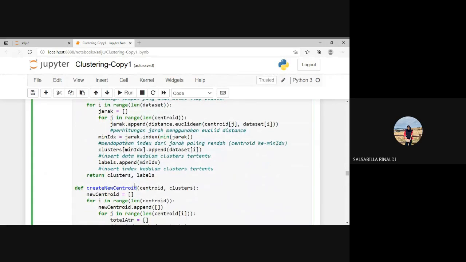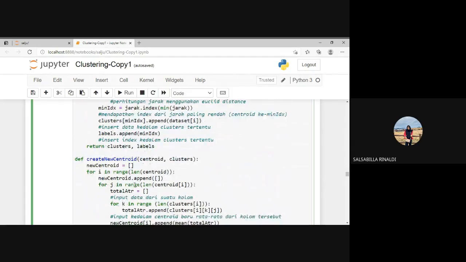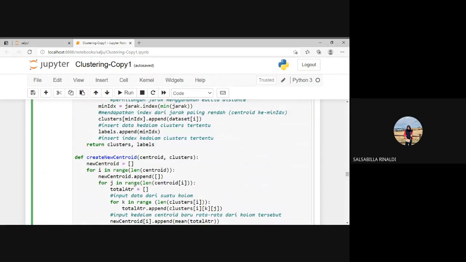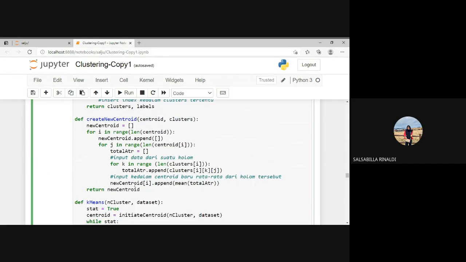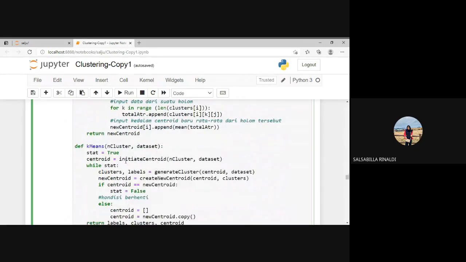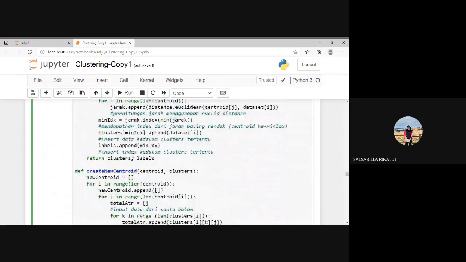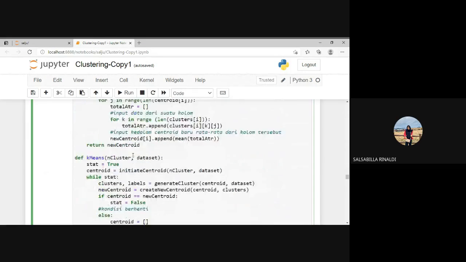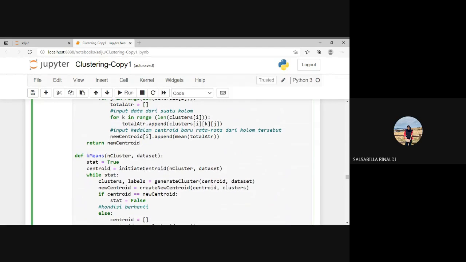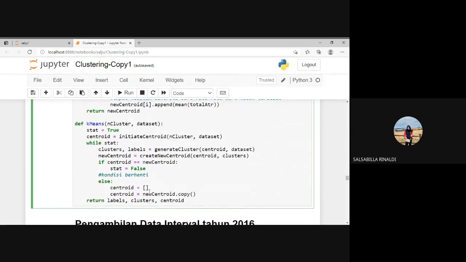And after we get the cluster distribution, we calculate the new centroid, where the new centroid is obtained from the average value of each cluster, where the new cluster will be used as the K-means termination process. And this is to make the new centroid. In K-means, we combine the previous three steps into one clustering process. The three steps before are initiate centroid, generate cluster, and the last is create the new centroid. In this process, we produce a label for each data, cluster data, and centroid data.